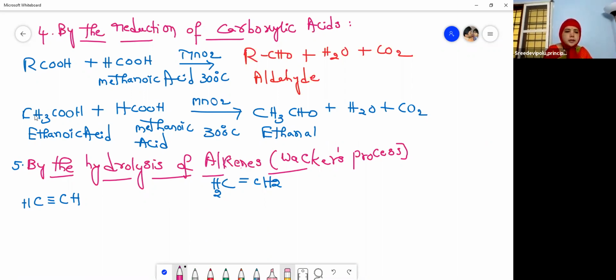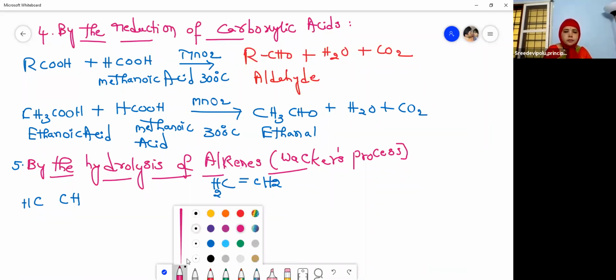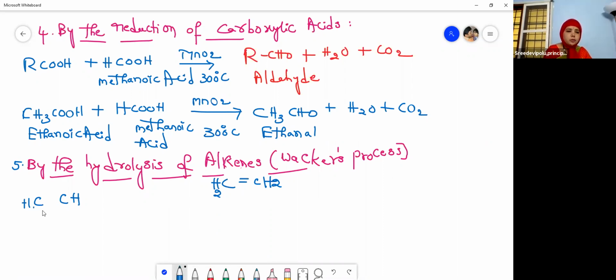Now, let us see this. CH2 double bond CH2. What is this? Ethene. So what are alkenes? Aliphatic unsaturated hydrocarbons containing a carbon-carbon double bond. Carbon-carbon double bond compounds are called alkenes, and carbon-carbon triple bond compounds are called alkynes.